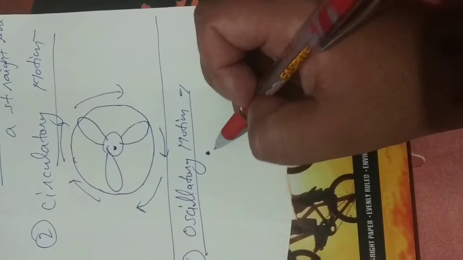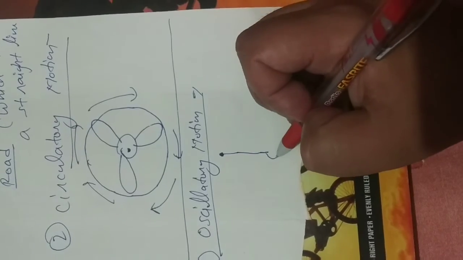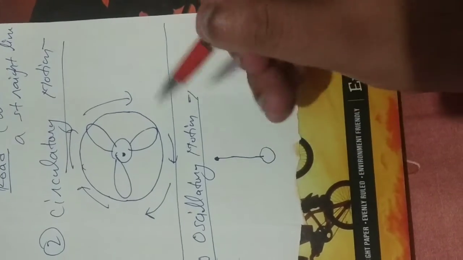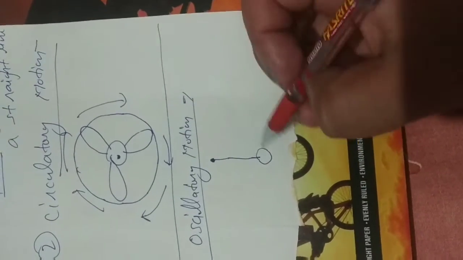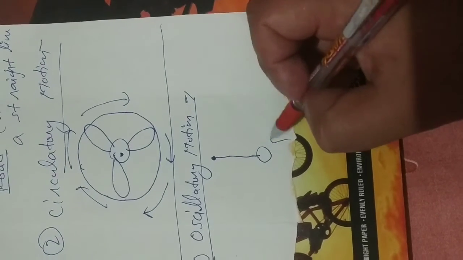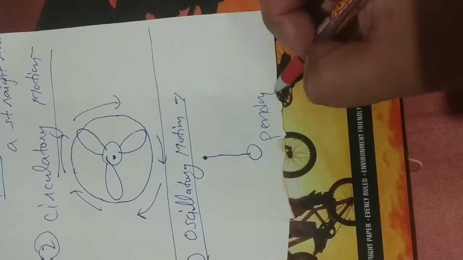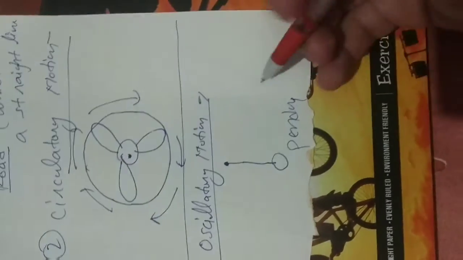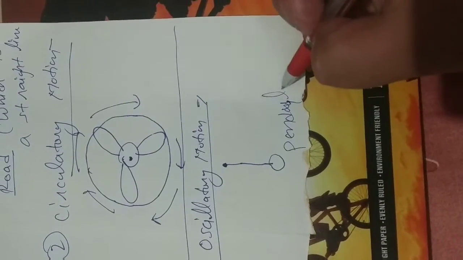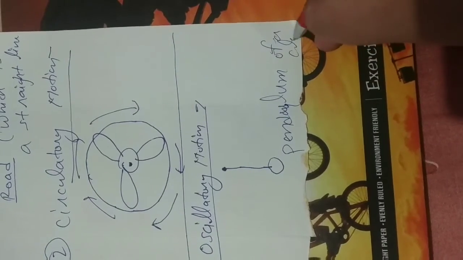This motion is represented as, suppose this is the pendulum of a clock.